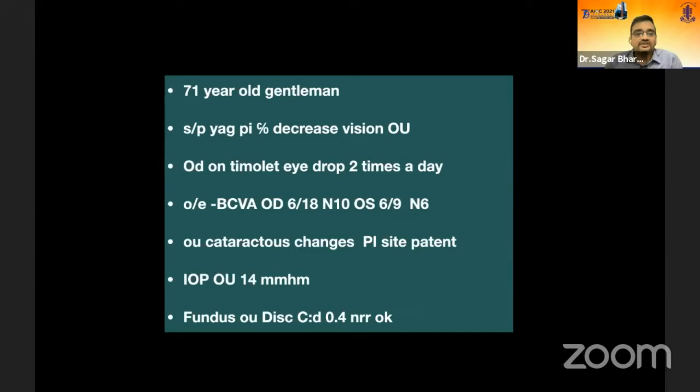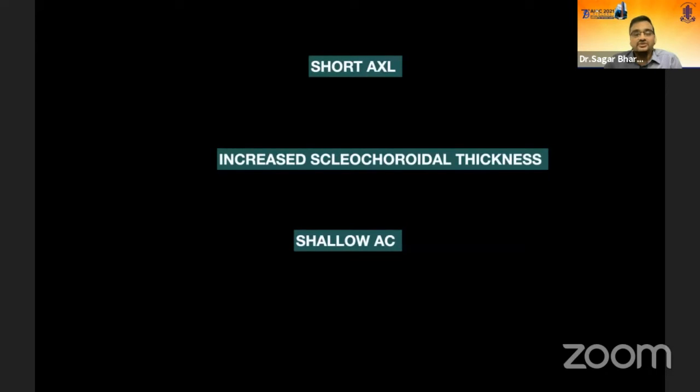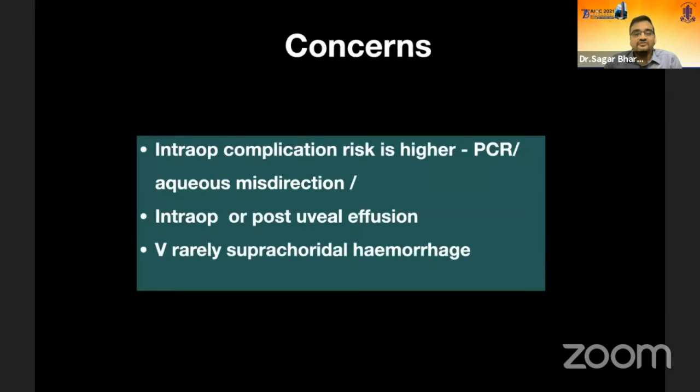Here's a 71-year-old gentleman, had a YAG PI done in both eyes, was on Timolol, had cataract changes in both eyes, and this is what the parameters look like. Had a central corneal thickness of 1.9, axial length was 19.27, IOL power was suggested around 38 to 41, and anterior chamber depth was 2.3. So obviously we are dealing here with a case of nanophthalmos.